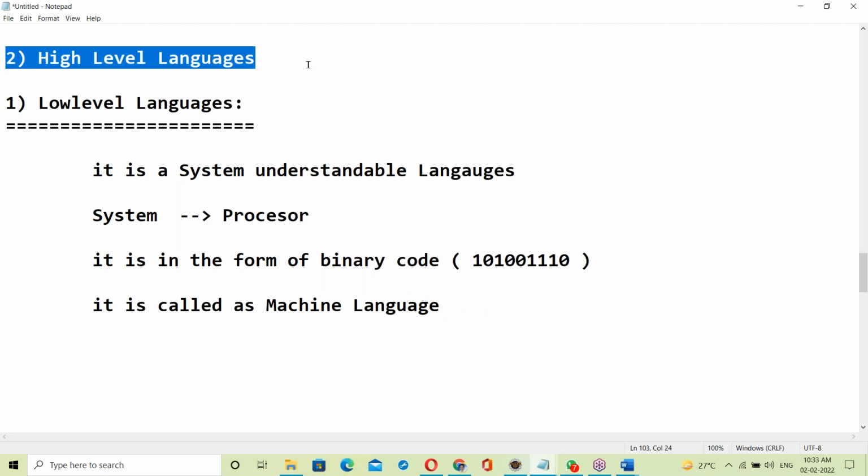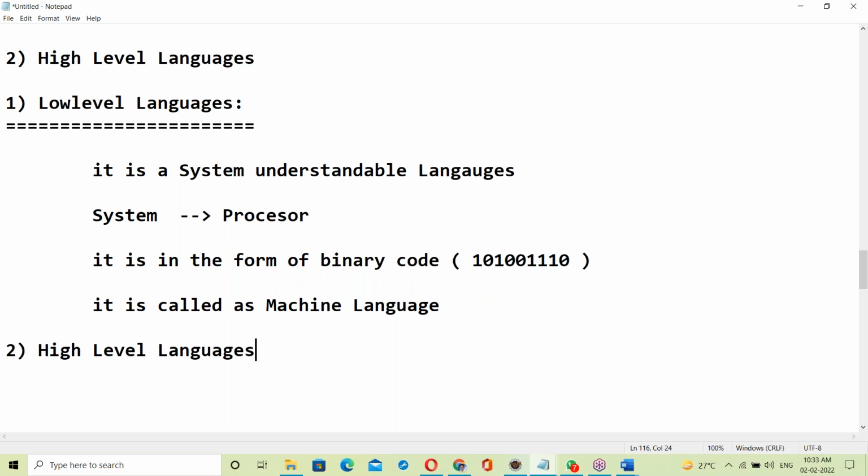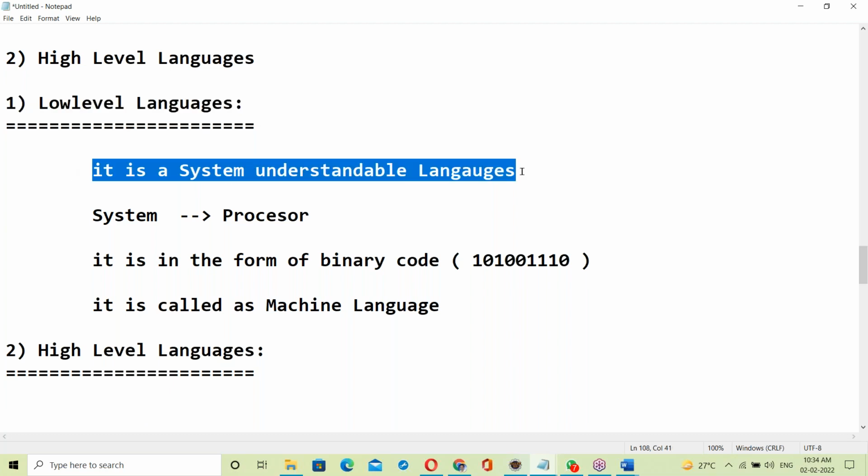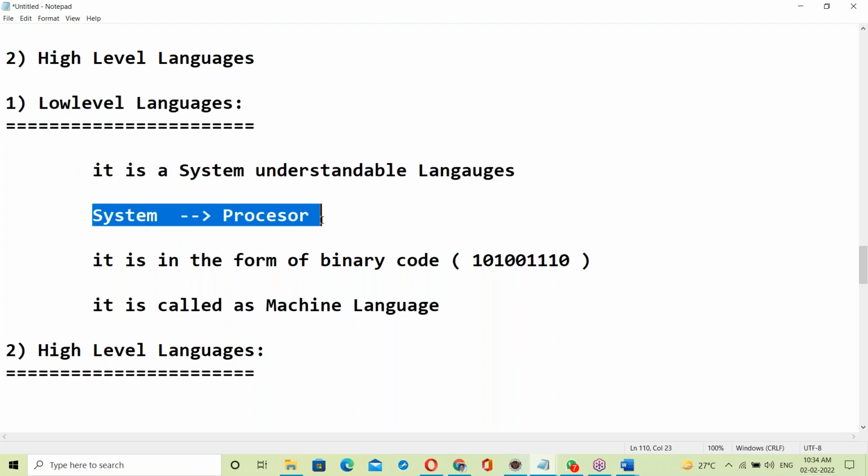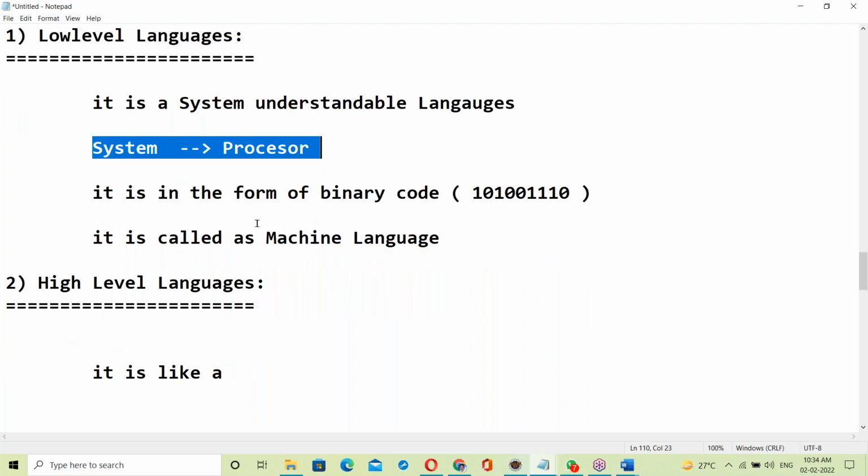Next is high level language. So what is high level language? It is like English language. It's a user understandable language. See, low level language is a system understandable language, and system means processor.